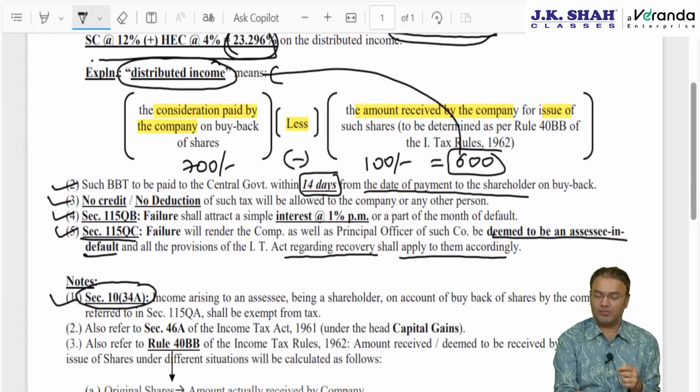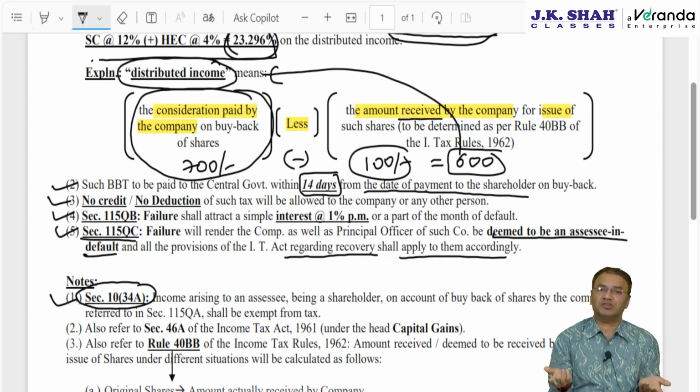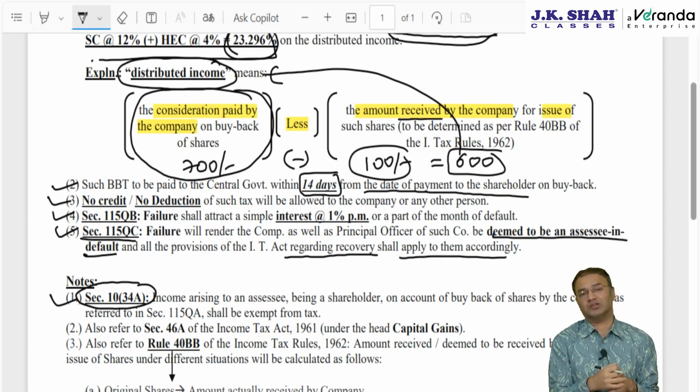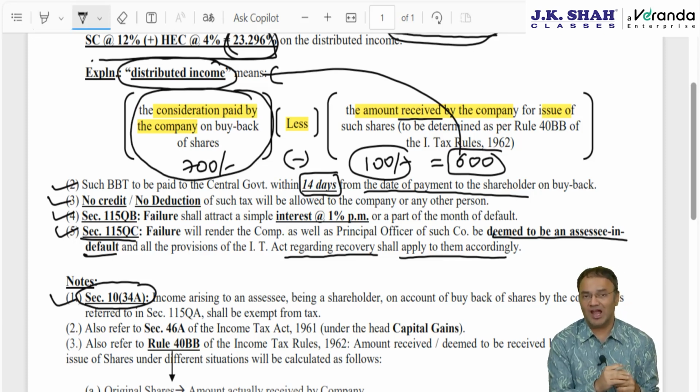Now, the most important part of this chapter is not how much the company is paying. The most important part is how much the company had received. So you will say, a company had received, what's so difficult in that? The only difficulty is that for different types or different classes of shares, the company might have received a different amount. If the company has issued shares at par, then the company must have received 100.